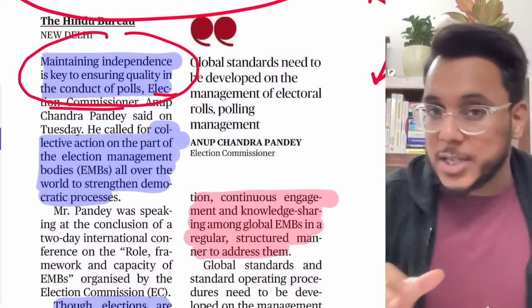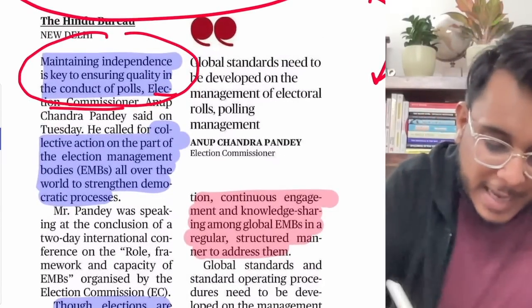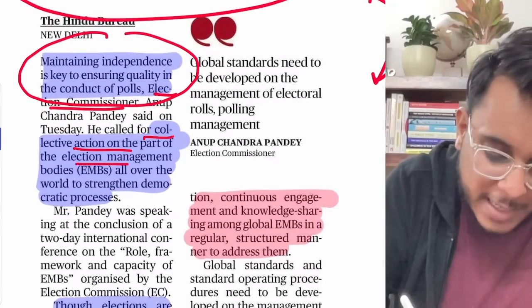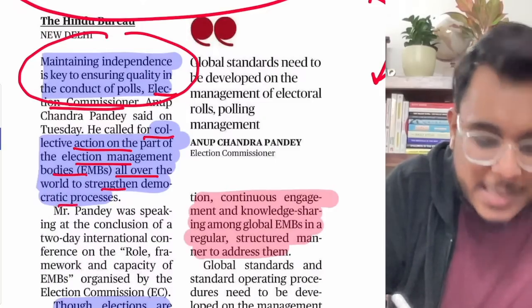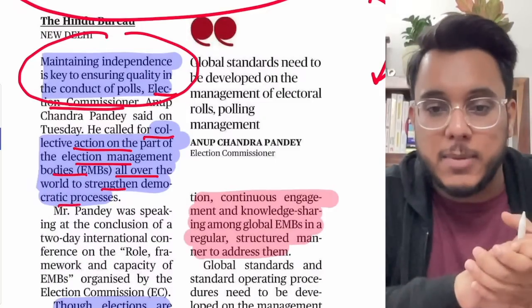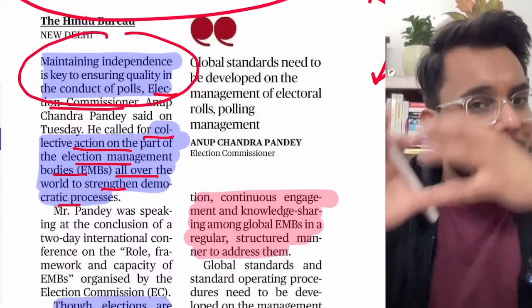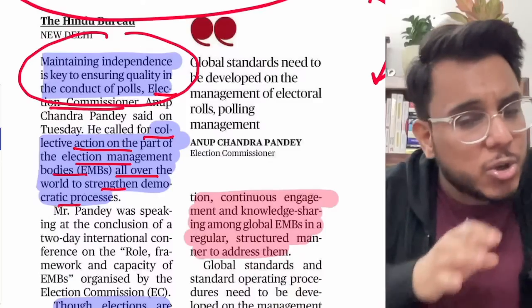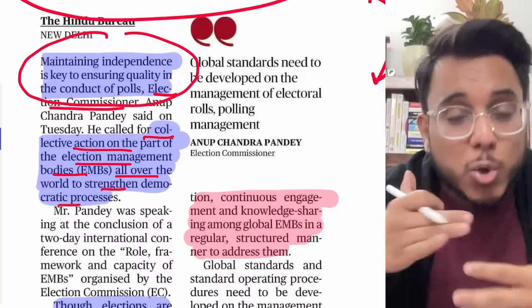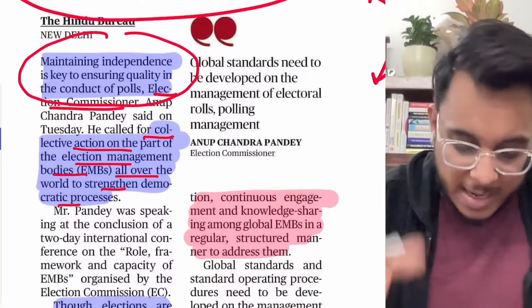In this direction, the election commissioner has said that collective action on the part of election management bodies across the world is needed. For example, the Election Commission of India, the election commission of the US, and European countries should all come together and facilitate each other to make sure free elections can be conducted.